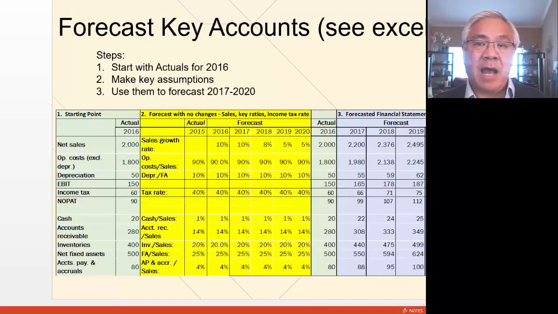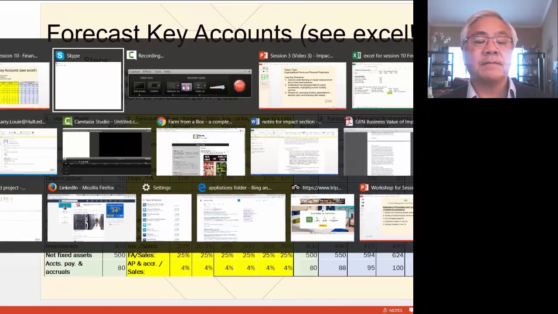All right, so I'm going to hop out into Excel. I've just copied the picture here, but it's much more valuable to look at the Excel sheet. So our steps, just before we jump in, is we're going to look at actuals for 2016, make some key assumptions about the growth rate in sales, then also make some other assumptions about how the other elements of the balance sheet will change. And we'll do this now in more detail.